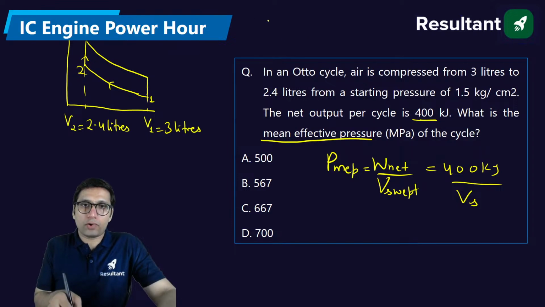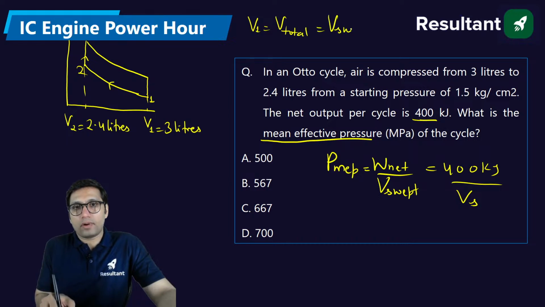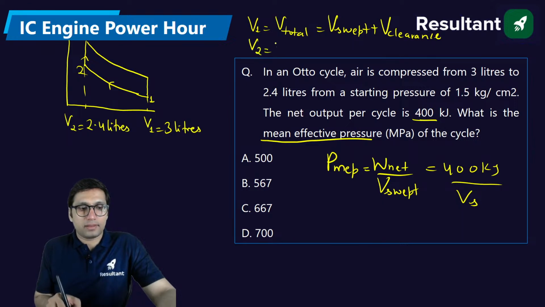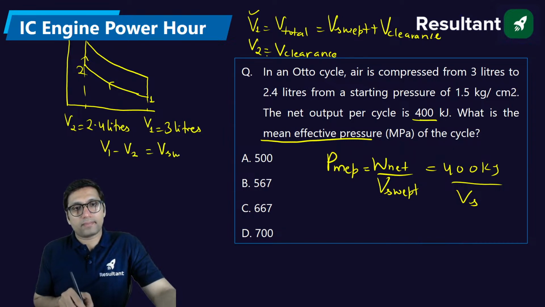And now, how many of you know that V1 is also called total volume? And total volume is sum of swept volume plus clearance volume. Please focus here. V2 is also called volume after compression, or clearance volume. So if V1 is the total volume consisting of swept plus clearance and V2 is the clearance volume, then if we subtract V2 from V1, you will get swept volume. Clear?